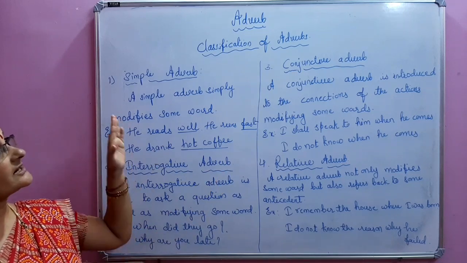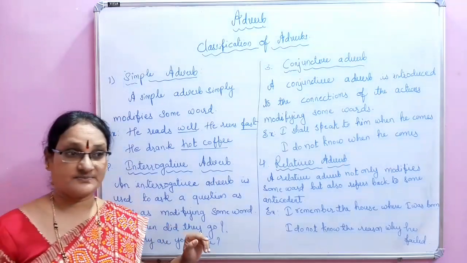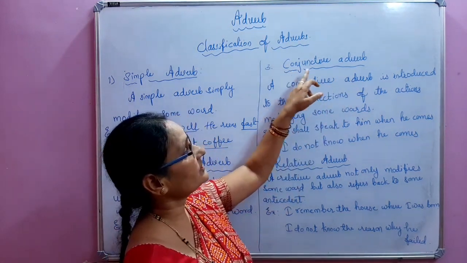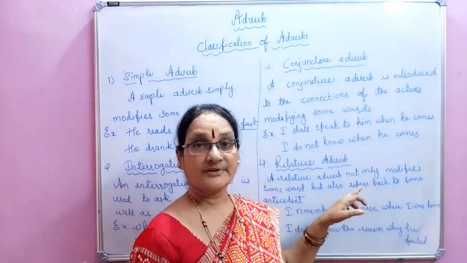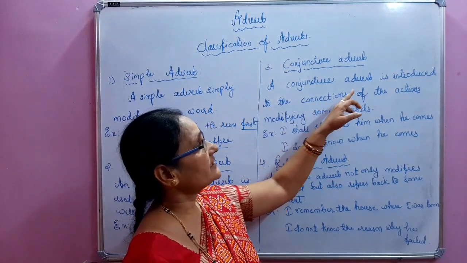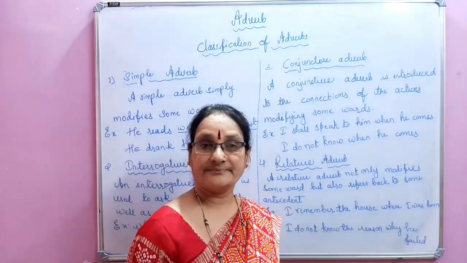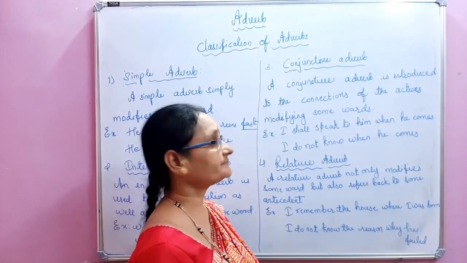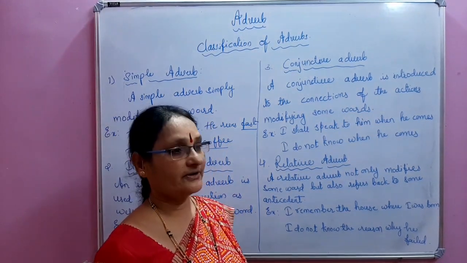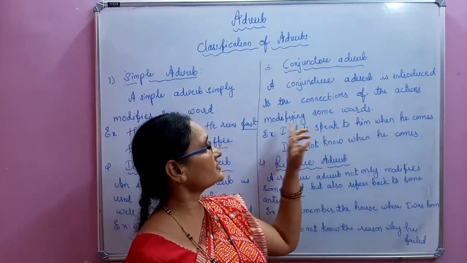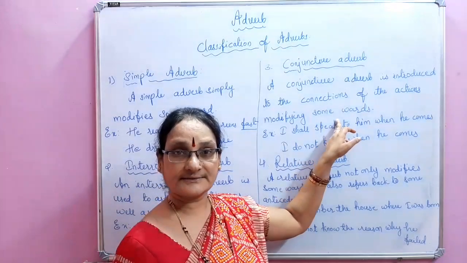Then the third kind of classification of the adverbs is the conjunctive adverb. A conjunctive adverb is introduced to the connections of the actions, modifying some words.